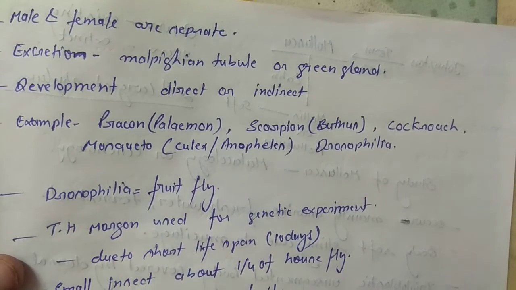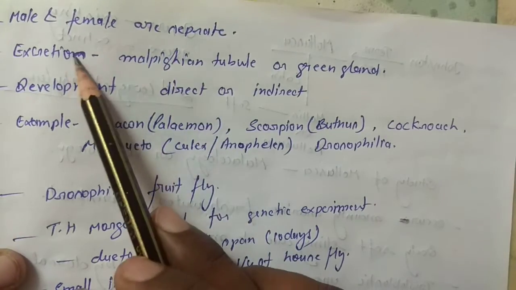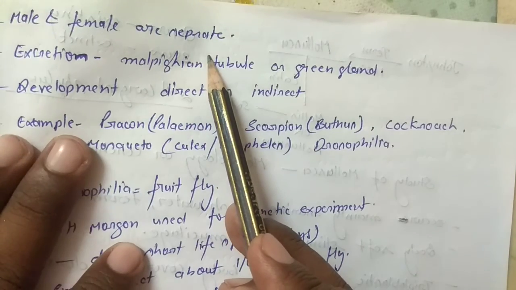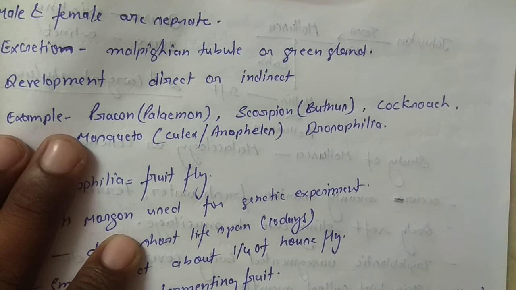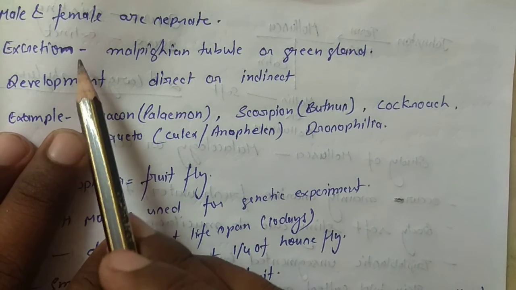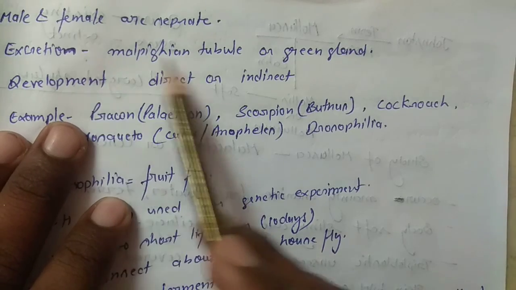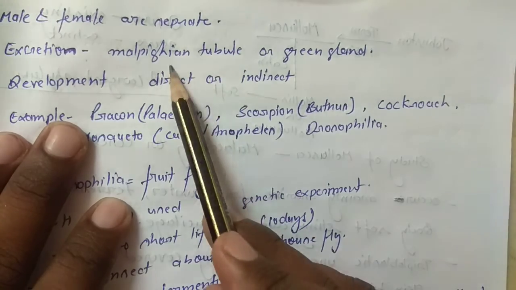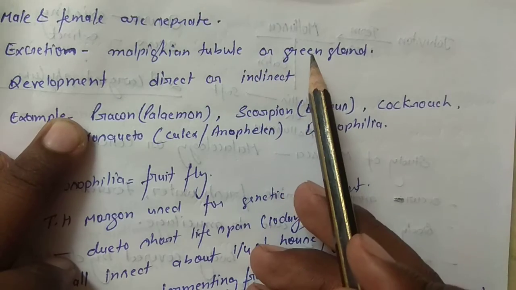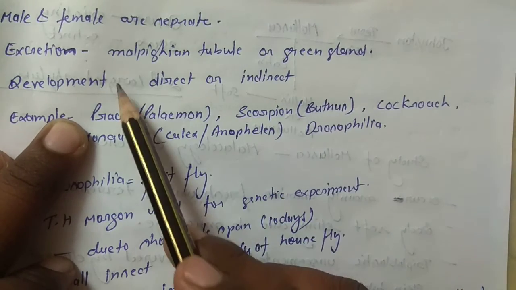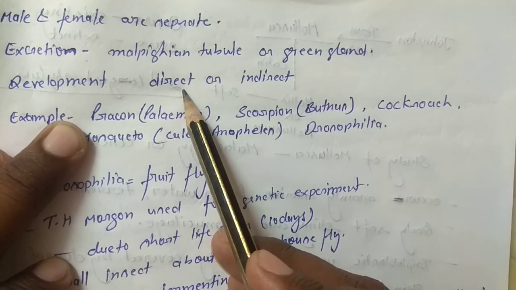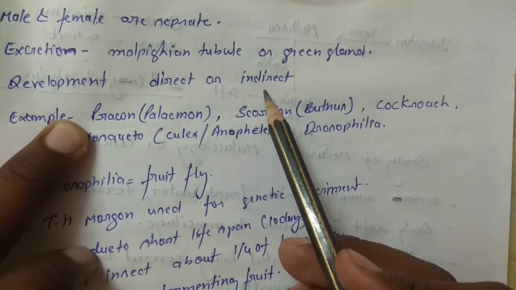Males and females are separate here, which means the male reproductive organs are present on one body and the female reproductive organs on a different body. Excretion: the excretory organ is the Malpighian tubule, also known as the green gland. Development is direct in some organisms and indirect in others.